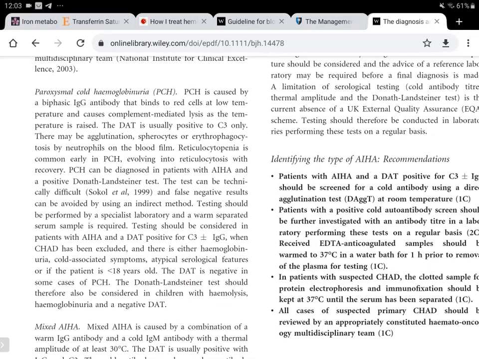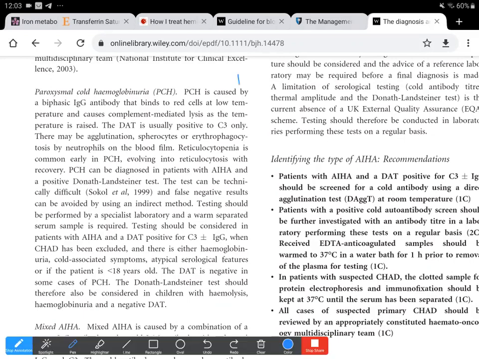Now the paroxysmal cold hemoglobinuria. We were discussing paroxysmal cold hemoglobinuria, and we not only have the characteristic history, but the peripheral smear findings, then the DAT, and then also the retic count, which is initially decreased.